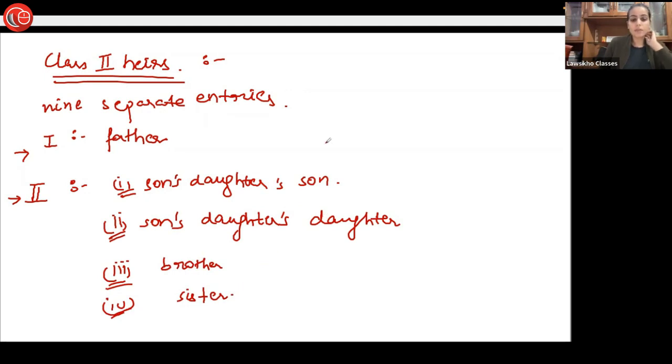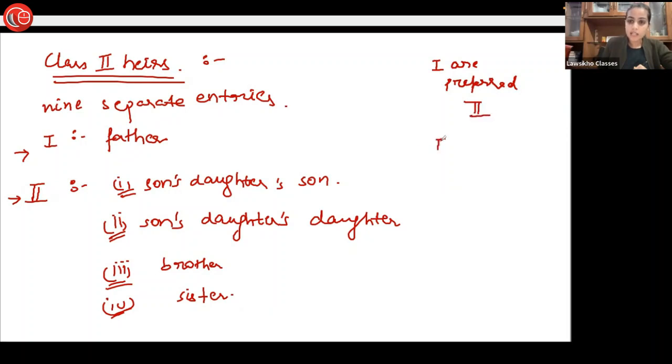Okay? So first of all, you have to keep in mind that when an heir is mentioned in the first category, if the father is present, then there is no need to go to the heirs of the second category. So this means that heirs mentioned in the first subcategory are preferred over heirs mentioned in subcategory 2.